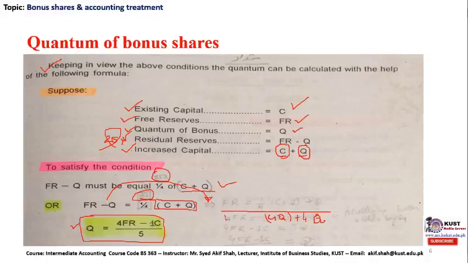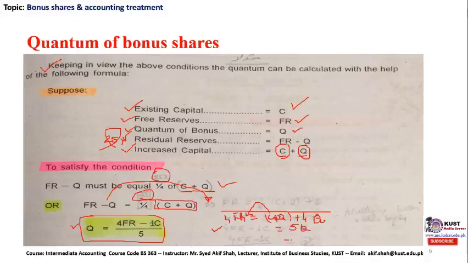As we have multiplied both sides by 4, therefore 4 free reserve is equal to 4C plus Q. With the help of simple mathematics, like opening up these brackets and simple rearrangement, we can find that Q is equal to (4F minus 1C) divided by 5. 4F minus 1C, with C shifted to the left hand side, is equal to 1Q plus 4Q, which is equal to 5Q.